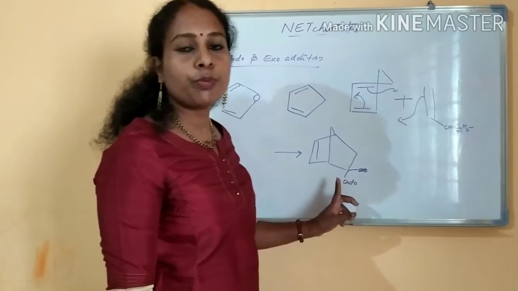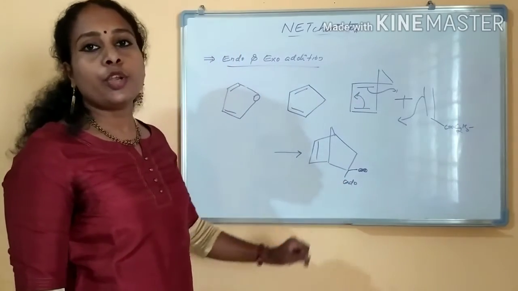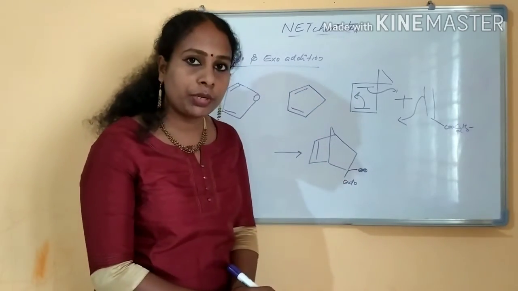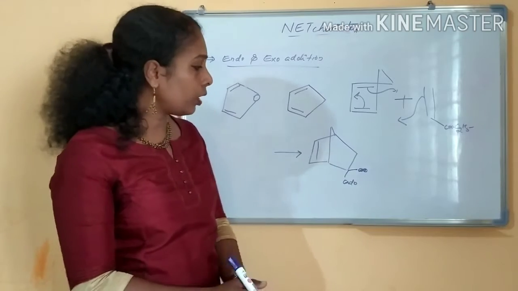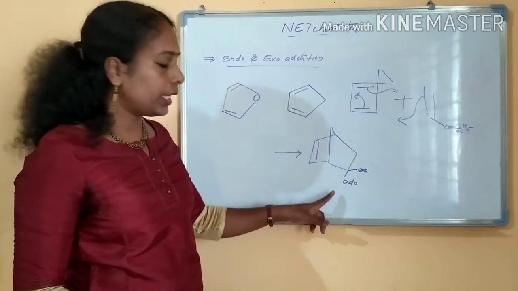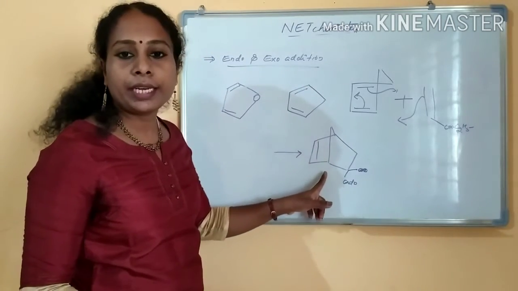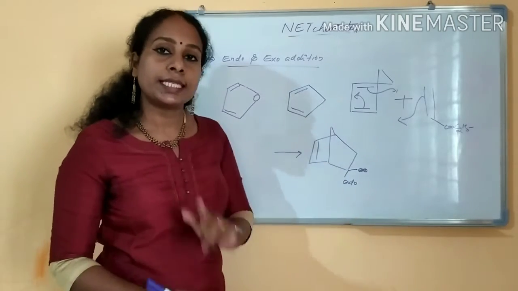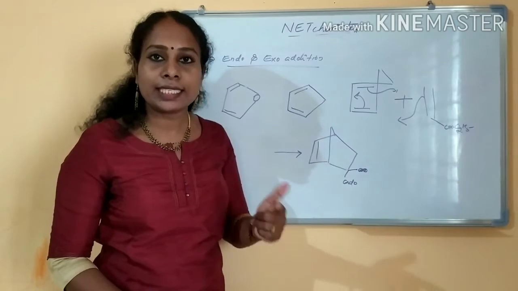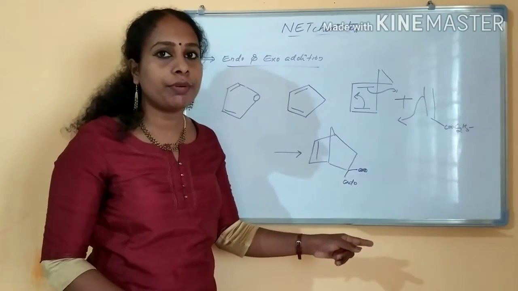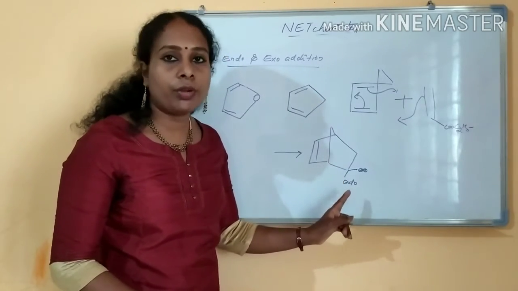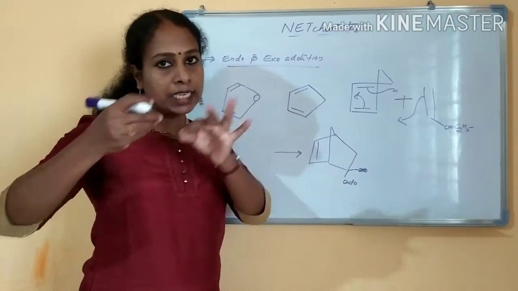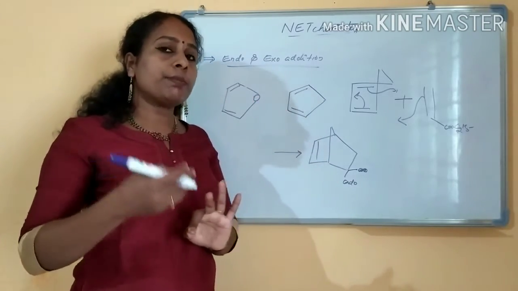In this case, you will always get an endo product. Why is it the endo product you are getting? In the endo product, the secondary orbital interaction will be there, okay? Secondary orbital interaction will give you a stable product. You have heard this secondary orbital interaction in the last video also. Whenever electron withdrawing groups are present, they will be facing inward. Why inward? Because of the spatial interaction.